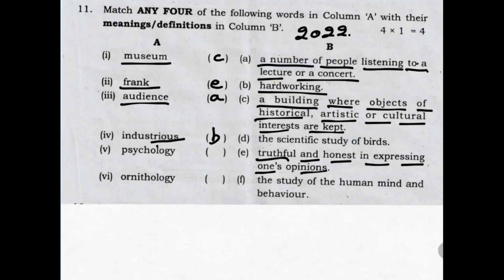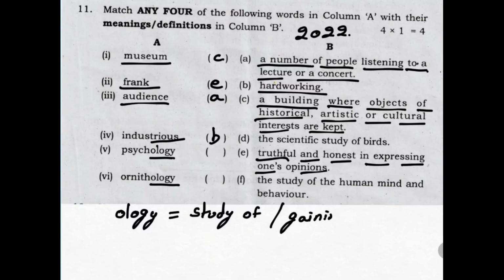Now we are left with two words. One has psychology and the other one is ornithology. If you observe, both have one suffix, that is ology. What is ology? Ology means study of or gaining knowledge of.